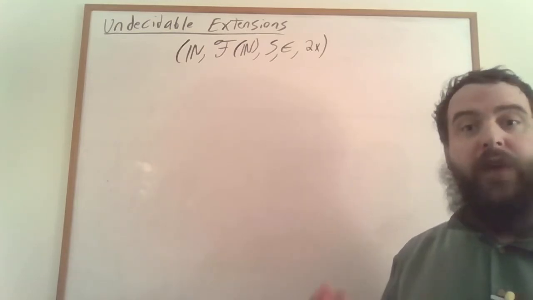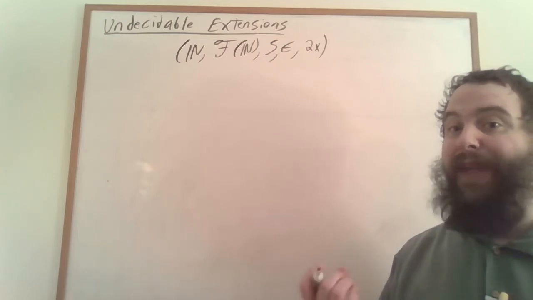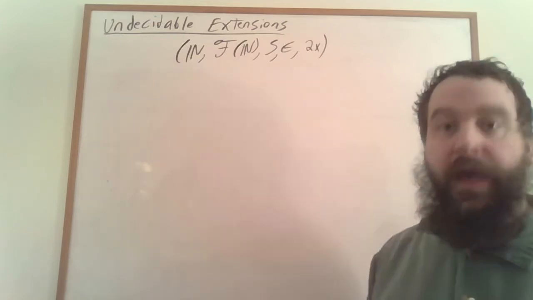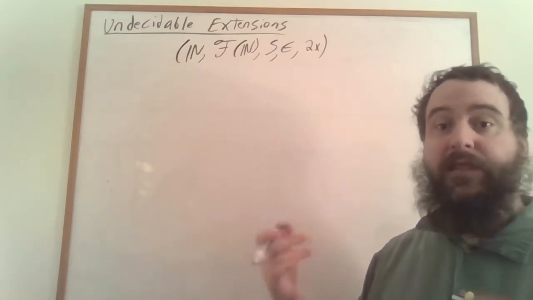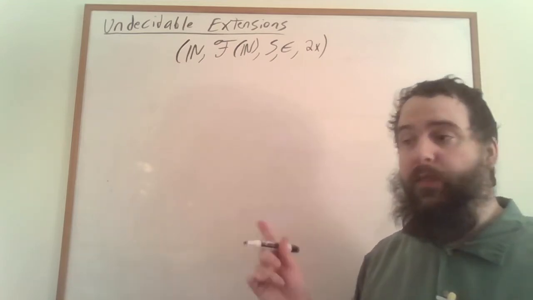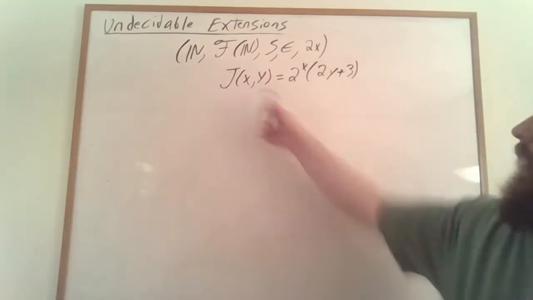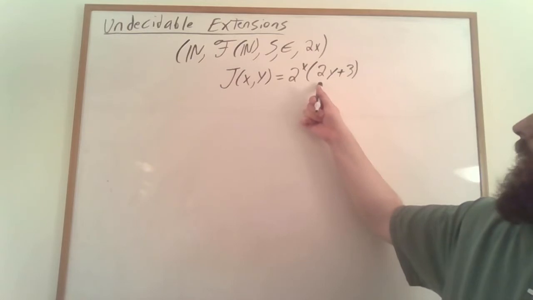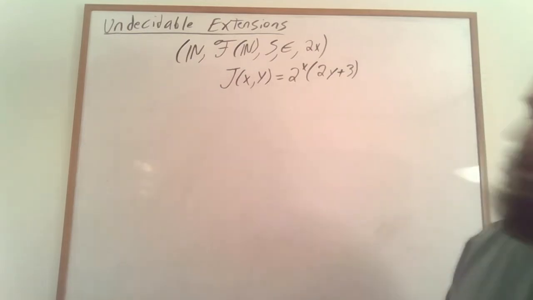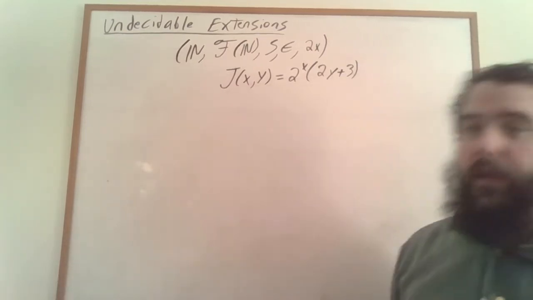Just like when we were talking about words with concatenation, we're going to want to be able to talk about sets of pairs. And, well, we have sets, but these are just sets of numbers. How can we represent a pair as a single number? Well, there are many such functions, but the one that we're going to use in this proof is j of x, y is equal to 2 to the x times 2y plus 3. This is one-to-one. This is unique, right? If we have a particular pair, there is going to be a unique natural number that encodes it.